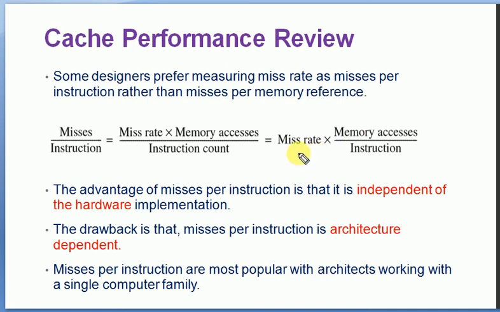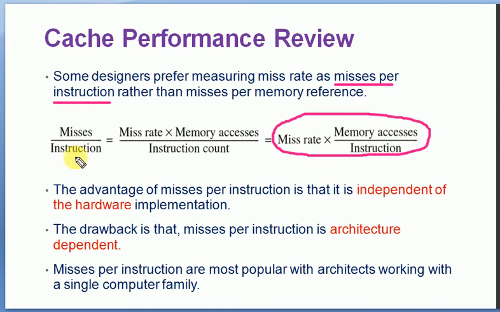Now some designers measure miss rate as misses per instruction. Previously we were discussing memory stall cycles. Now some designers are using this evaluation in terms of misses per instruction. So misses per instruction is equivalent to miss rate into memory accesses divided by instruction count, which is again equivalent to miss rate into memory accesses per instruction. Some designers follow this format when evaluating the performance of the cache memory.